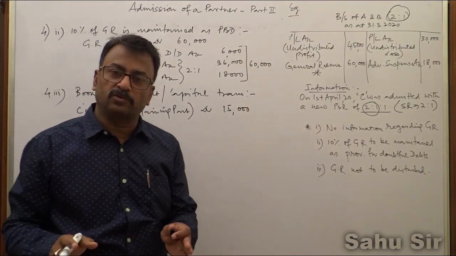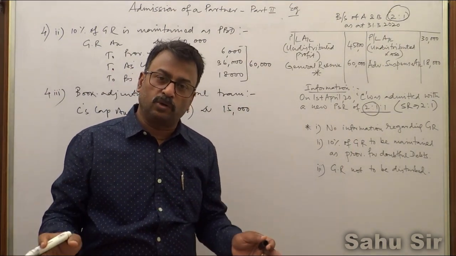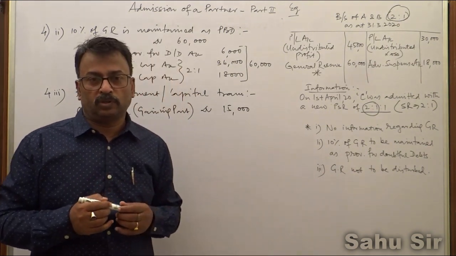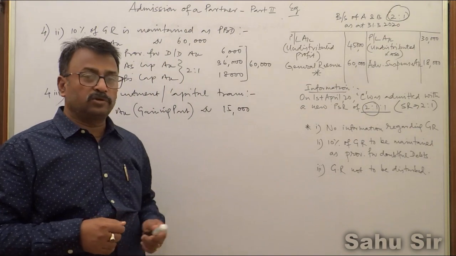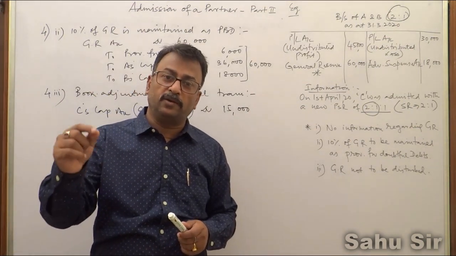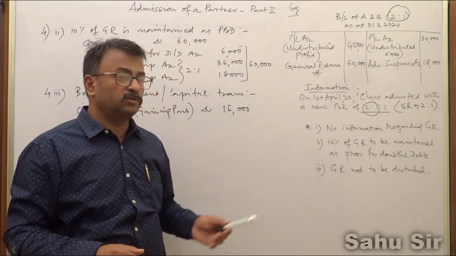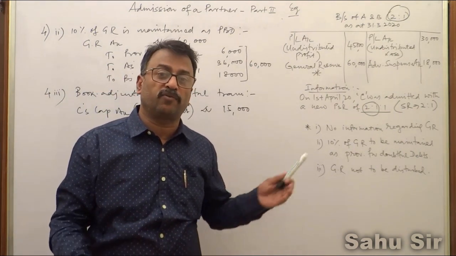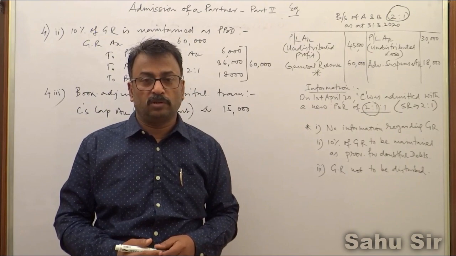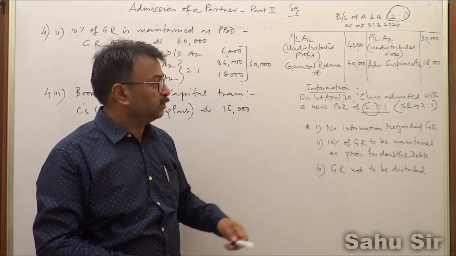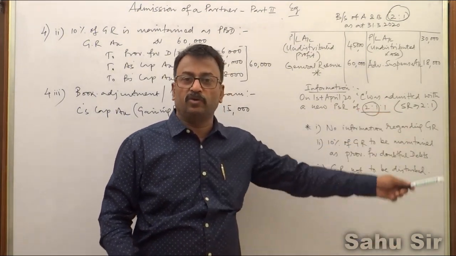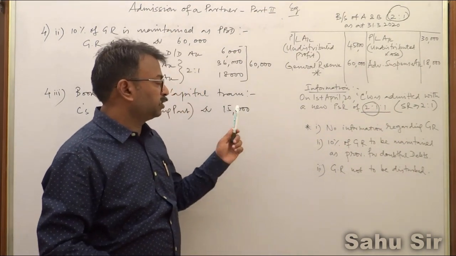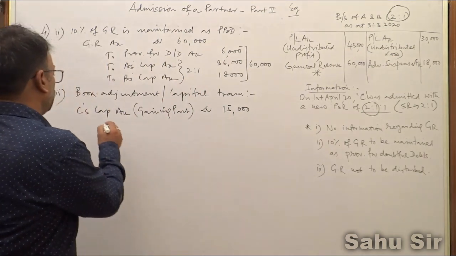And this 15,000 rupees will be transferred to them who have sacrificed for C. This 15,000 rupees which C is going to gain in future will be transferred to the partners who have actually sacrificed this 1/4. In this case, who have sacrificed, that is why before starting of this video I told you that sacrificing ratio is 2:1. So this 15,000 rupees will be transferred to A and B.